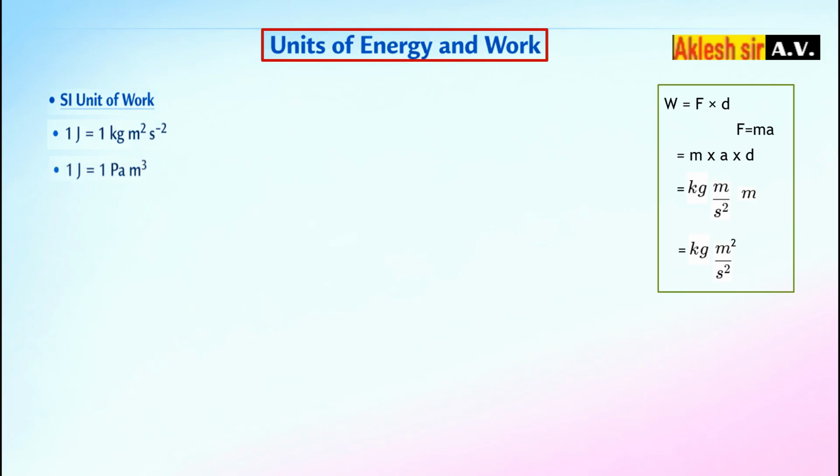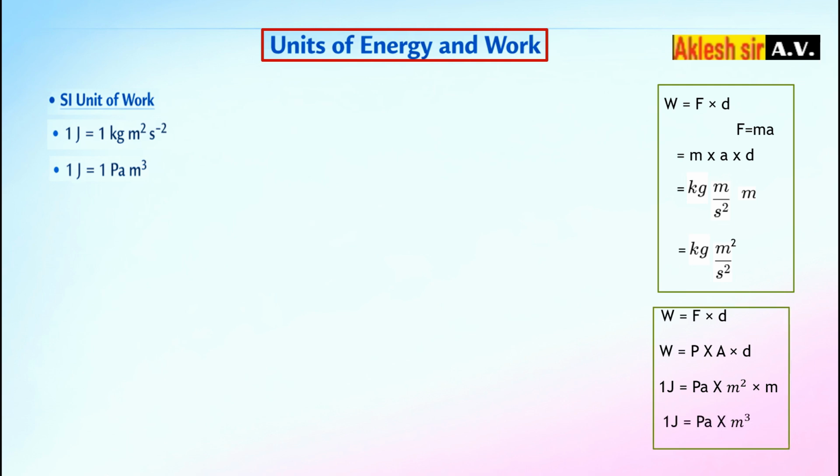It can also be written as 1 joule is equal to 1 Pascal meter cube. Now, work is force multiplied by displacement. Force is equal to pressure multiplied by area. Therefore work equals pressure multiplied by area multiplied by displacement. So work in joule is equal to Pascal multiplied by meter square multiplied by meter. Therefore 1 joule is equal to Pascal meter cube.